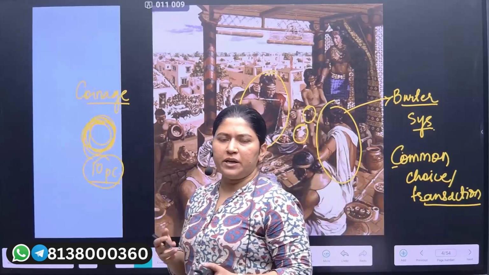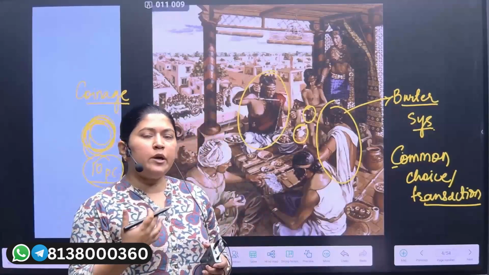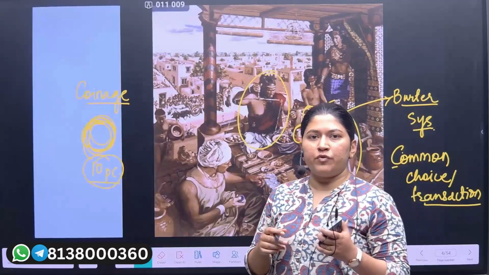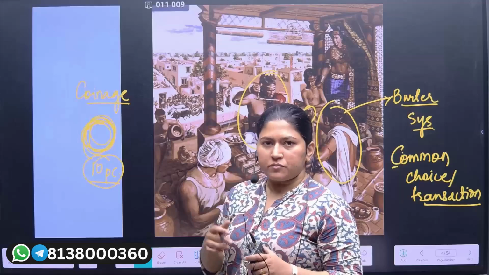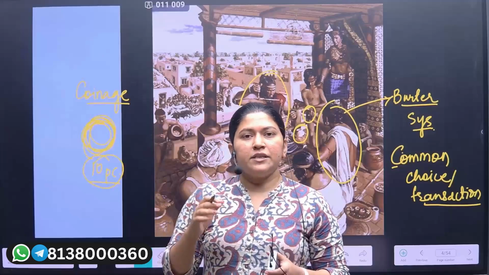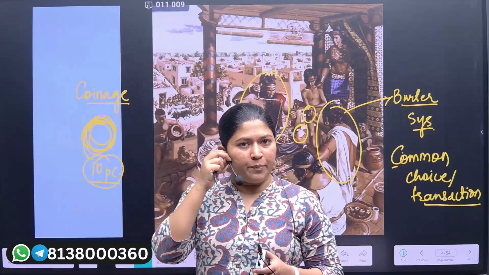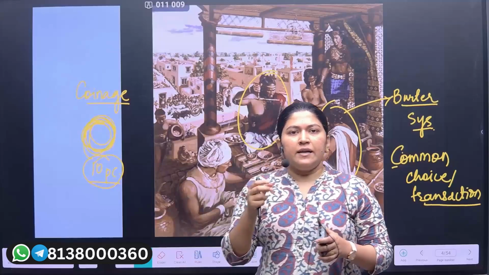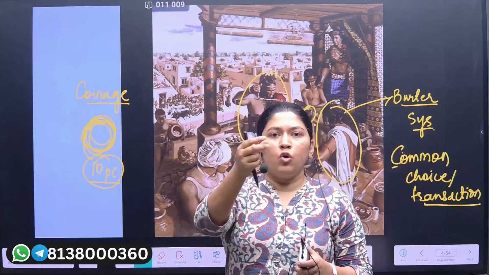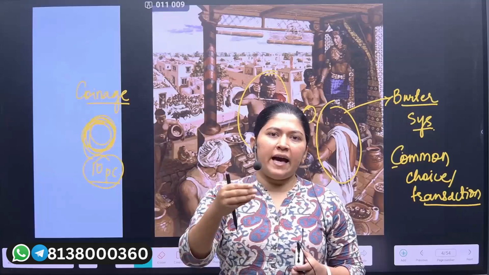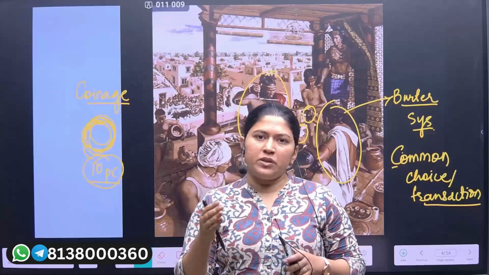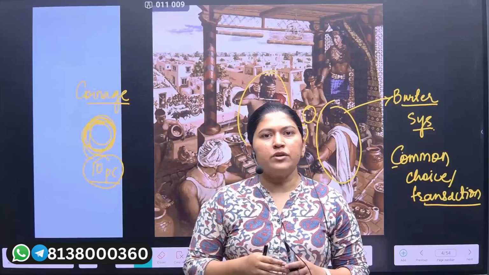Now after the Mauryan period, we'll see that this coinage would take much more development. For example, what we have talked about, that during the Kushan period, when the Indo-Greek people invaded the Indian subcontinent, we have seen that we transacted our goods through gold coins. And this was being carried out at the initial phase of the Gupta as well. But at the latter phase of the Gupta, the gold coins had declined. So we had discussed this.